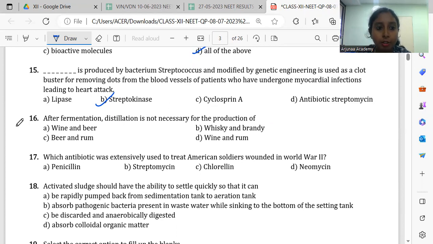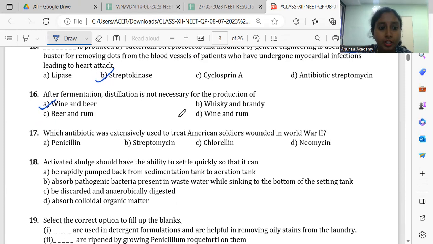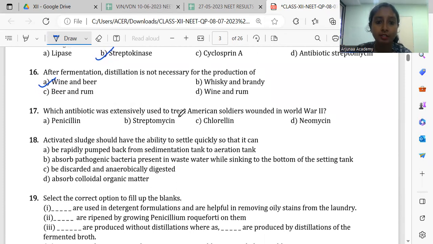So actually here only for wine and beer distillation is not required. For all other drinks, distillation is required. Then which antibiotic was extensively used to treat American soldiers wounded in World War II? It is directly given in your textbook, penicillin.